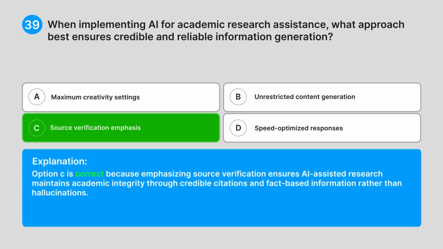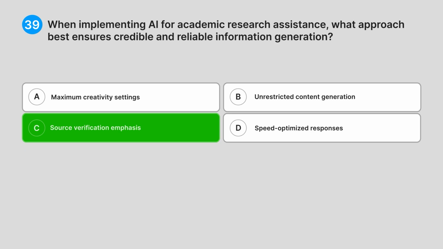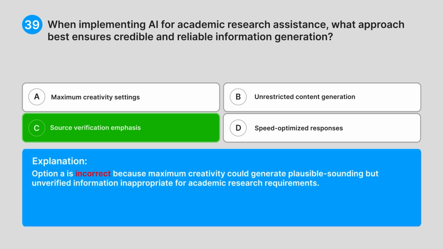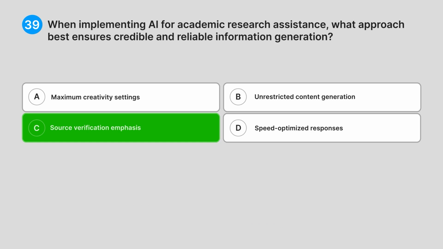Explanation. Option C is correct because emphasizing source verification ensures AI-assisted research maintains academic integrity through credible citations and fact-based information rather than hallucinations. Option A is incorrect because maximum creativity could generate plausible-sounding but unverified information inappropriate for academic research requirements.